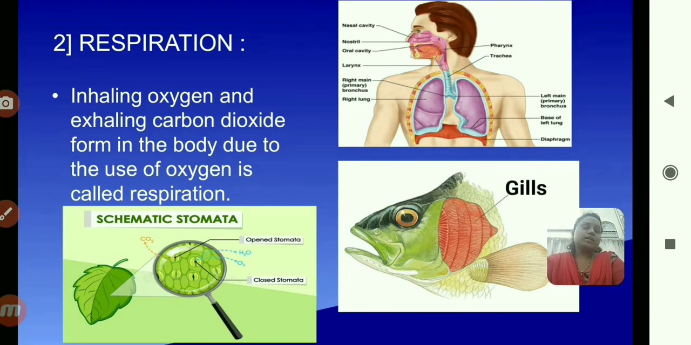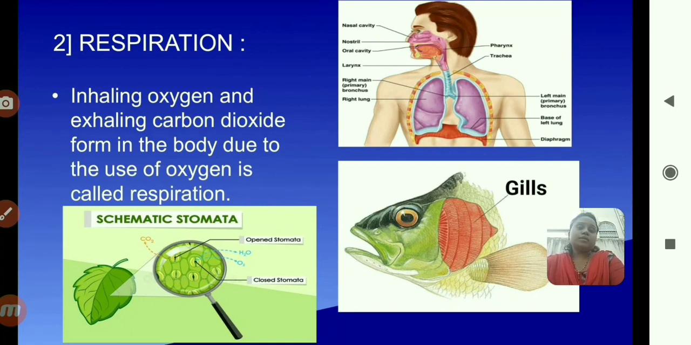The second picture is the fish. In fish there are no lungs. Does that mean they do not respire? Yes, they can respire, but they use a different organ for respiration. Which is that? Gills. Gills are the respiratory organ in fish.